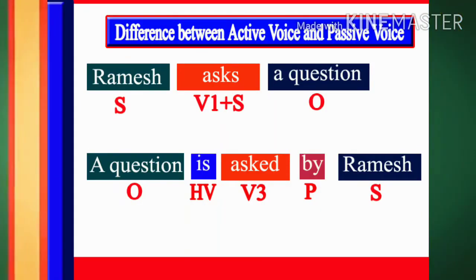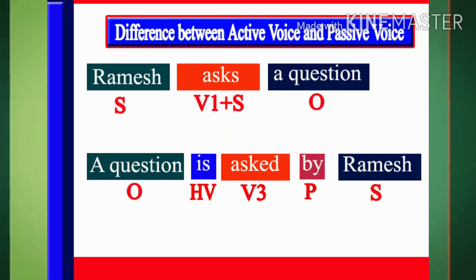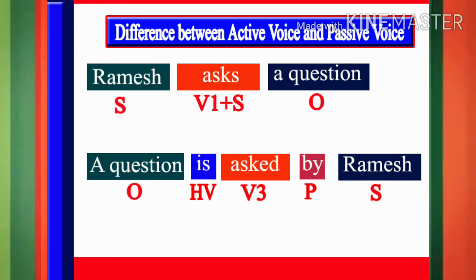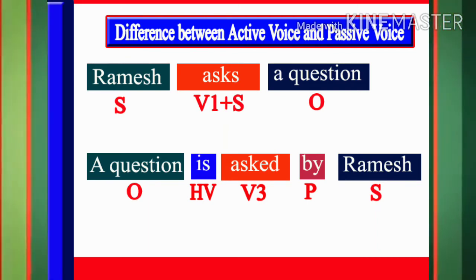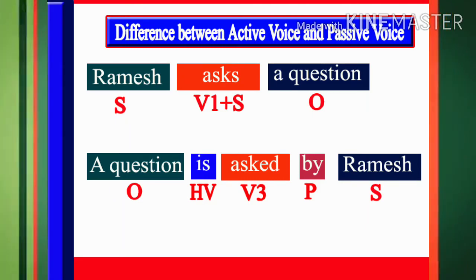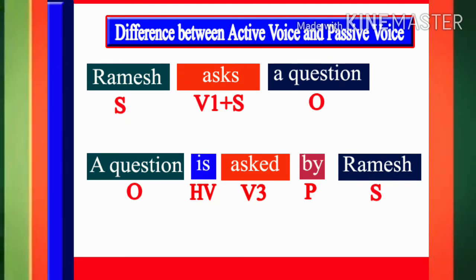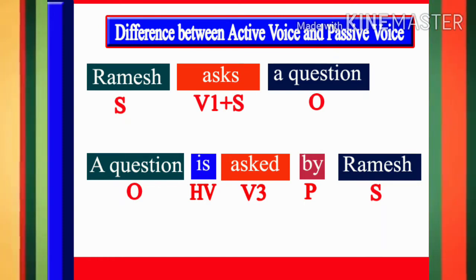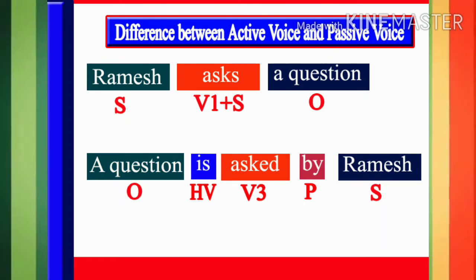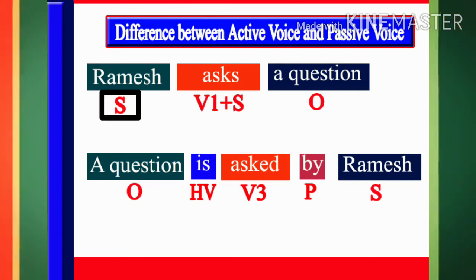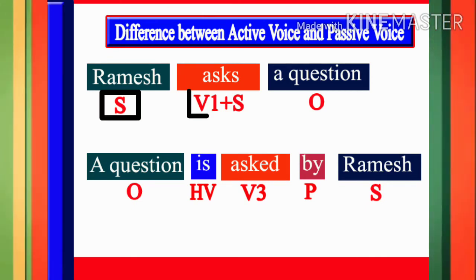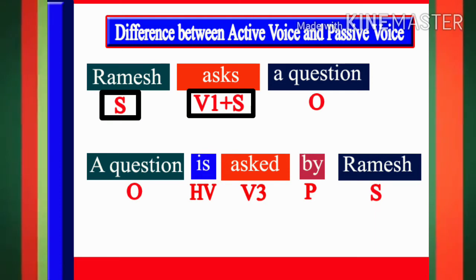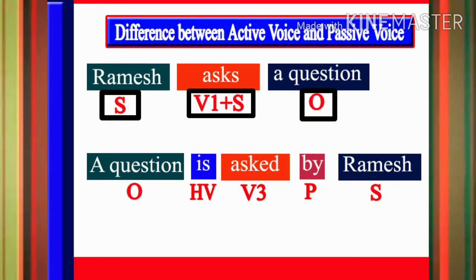Students, let us see how active voice is transformed into passive voice. Moreover, how these two sentences are different at the level of construction or structure. In the first sentence, Ramesh is the subject, asks is the verb, and a question is the object of the sentence.